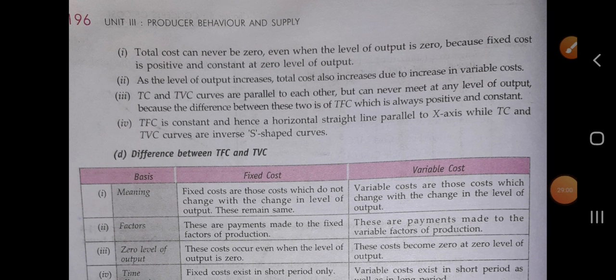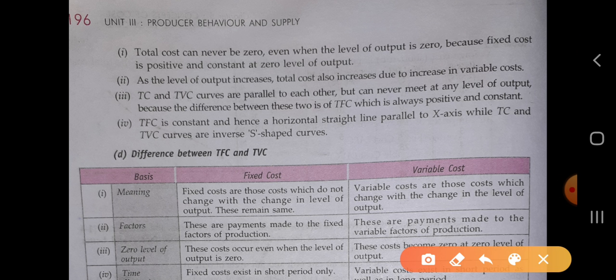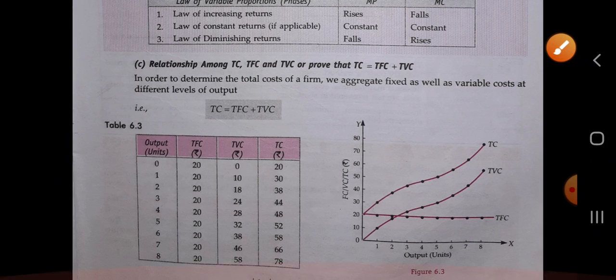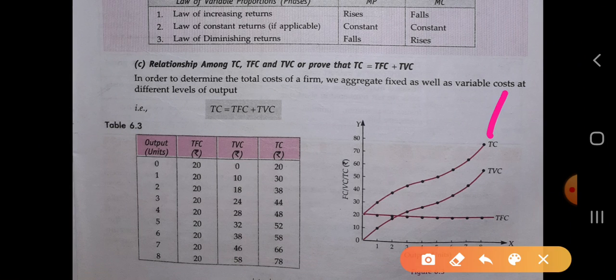Next, TC and TVC are parallel to each other but can never meet at any level of output, because the difference between the two is TFC, which is always positive and constant. Let's first see the diagram. It says the curves of the TC and TVC are parallel to each other. See, this one goes on like this and this one goes like this, so they will never ever intersect each other, because the difference of both of them is the TFC.